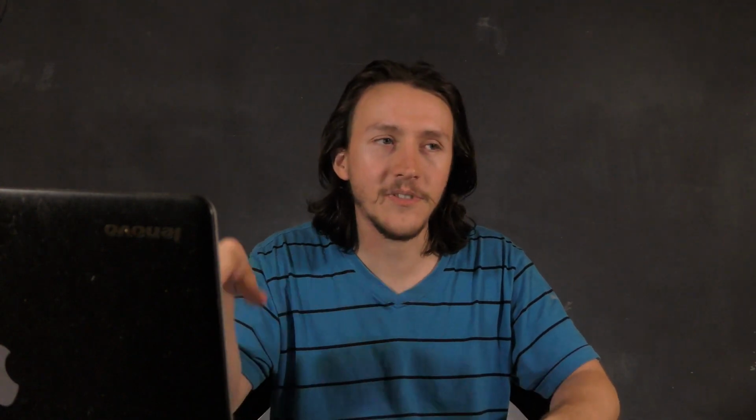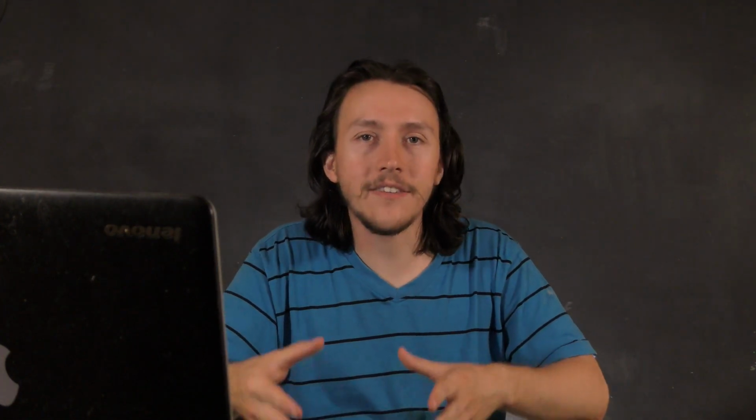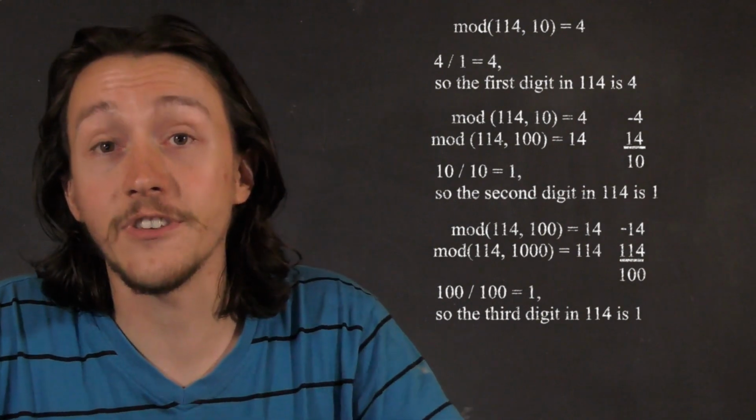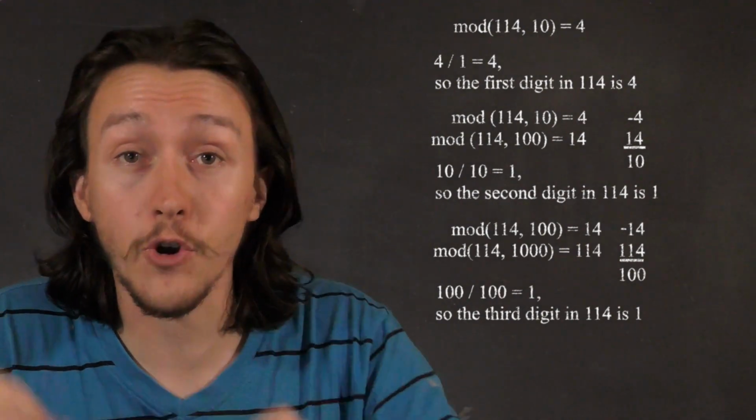This is going to sound crazy, but this is one of those problems that gets easier when it gets harder. If we move on and do 1114 mod 1000, that's 114, which means as it goes on, it concatenates or adds on all previous numbers. So all we have to do is take the modulus of one iteration minus the modulus of the iteration before it to get the current digit.